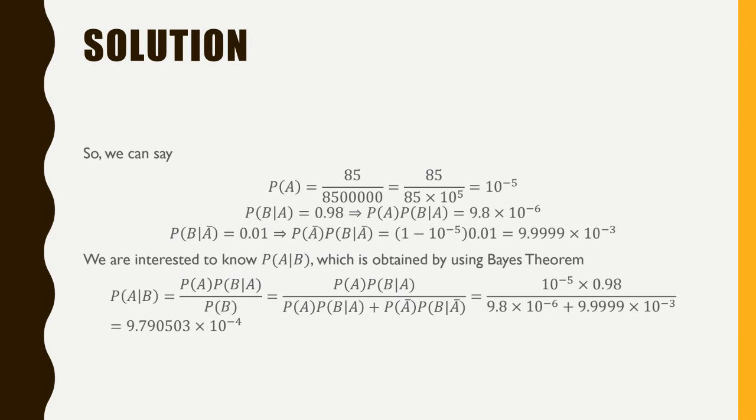Okay, but let us go with another part. The denominator is the probability of B. So what is the probability of B? We can say the probability of A times the probability of B given A, plus the probability of A complement multiplied with the probability of B given A complement.